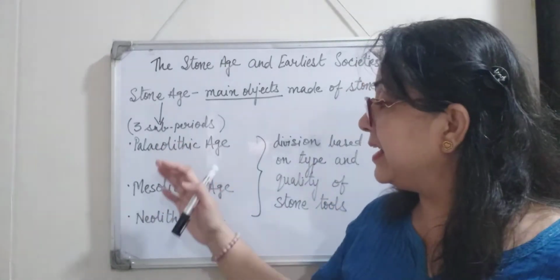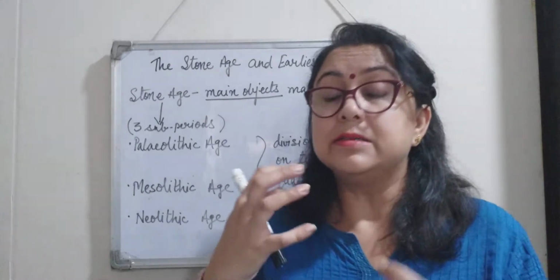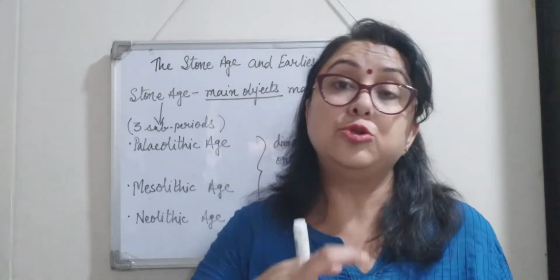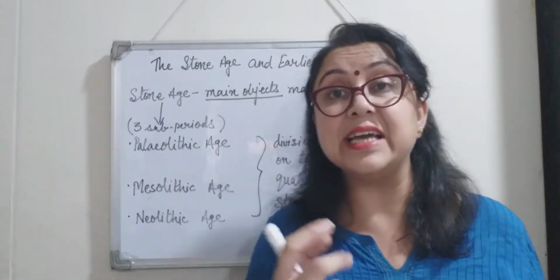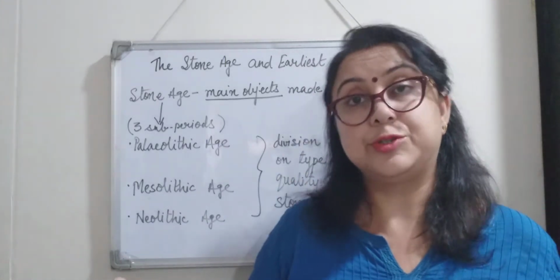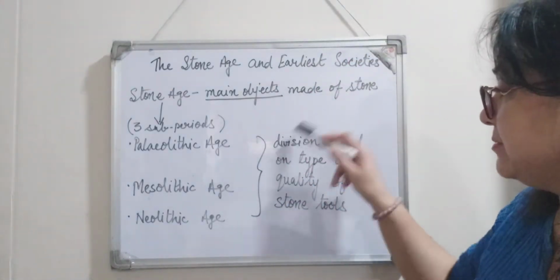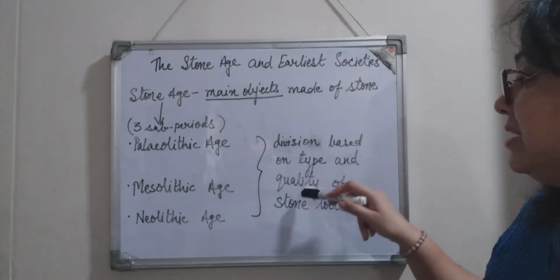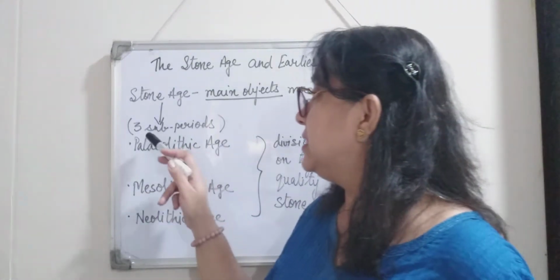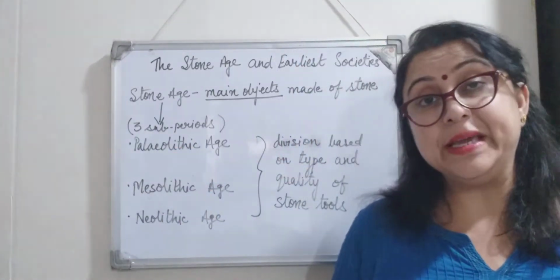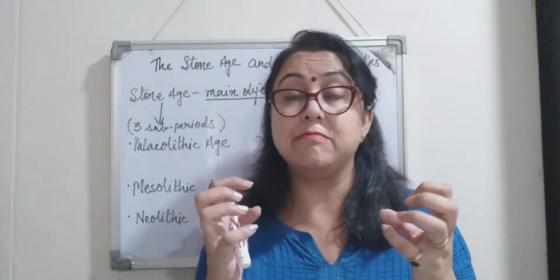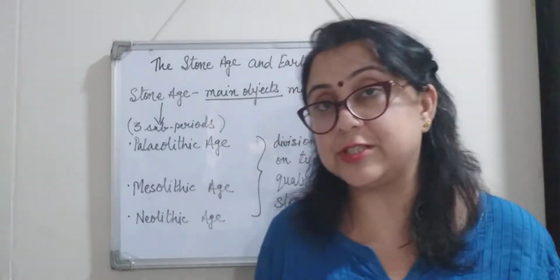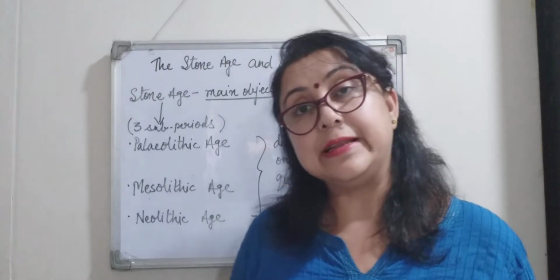So we find in every age the designing of the tools, the quality, the variety of the tools developed, right? So on this basis only, these three divisions have been made. I hope this basic thing, the main point of discussion in this chapter, is very clear to everyone.